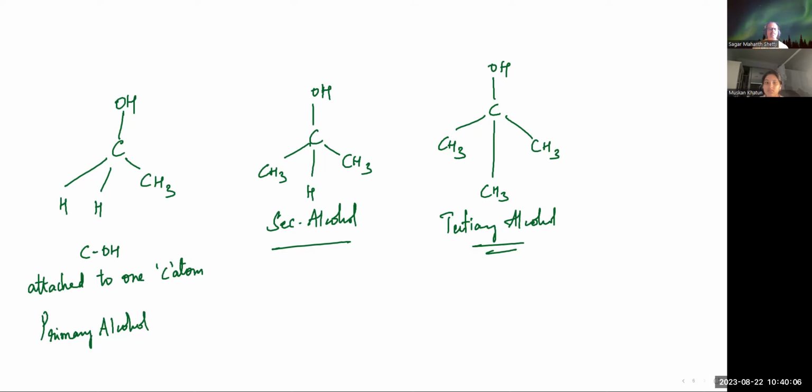For example, if I give an example of ethanol, what is ethanol? CH3, CH2, and this is OH. So in primary alcohols, you will find only one OH group. Understood? One OH group. That is saying the existence of only one linkage between the OH group and an alkyl group. That's it. So that is what will qualify as a primary alcohol.